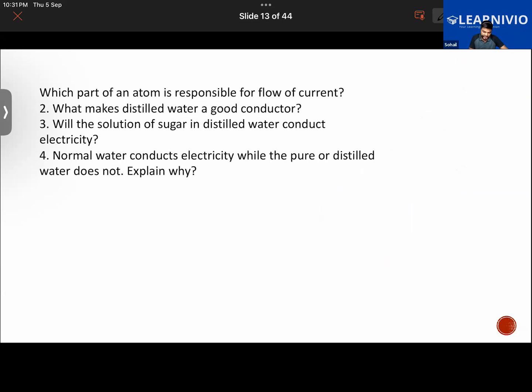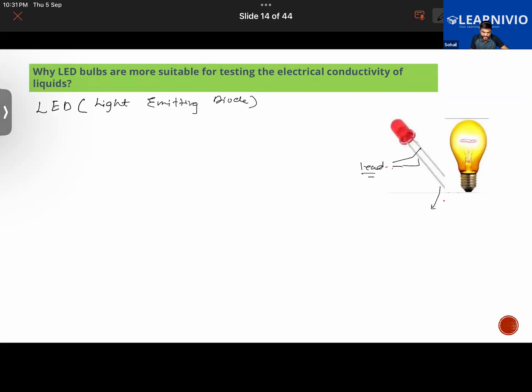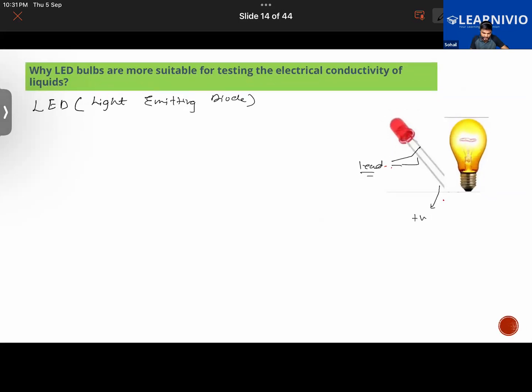Also, an important thing to be noted down: there are two ends of the LED. The longer lead of the LED is always connected to the positive terminal of the battery, and the shorter one to the negative terminal of the battery.